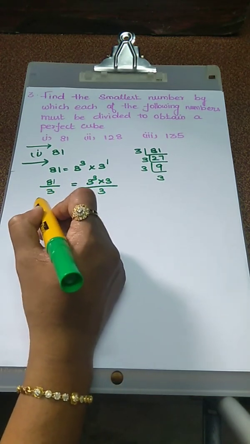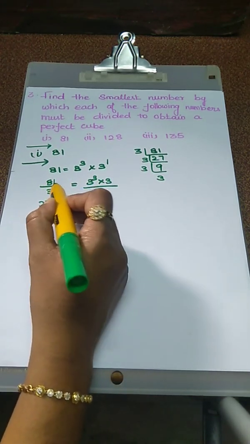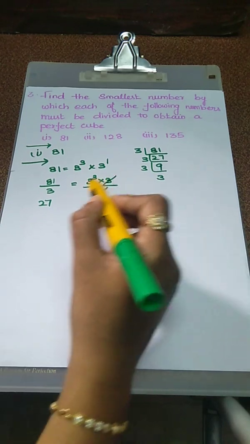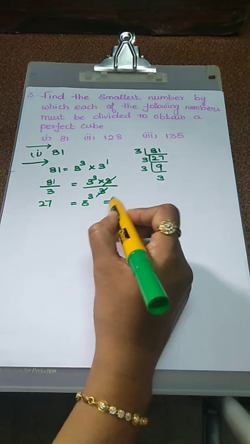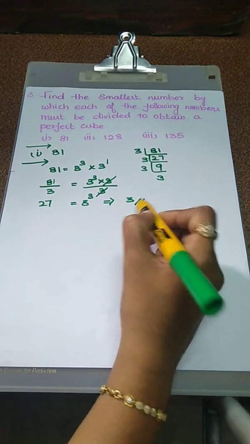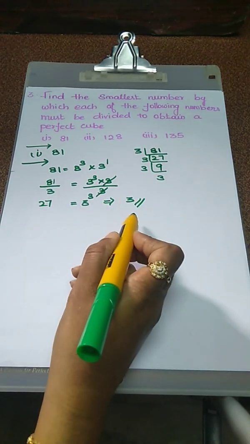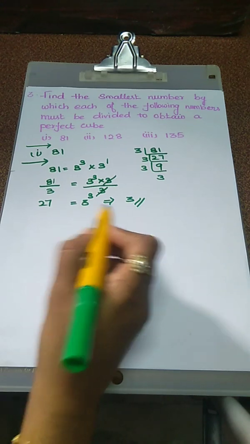So what is the value? 3 2s are 6, balance 21, 3 7s are 21. You just cancel the value. RHS 3 3 cancel, so 3 cube. Now taking cube root on both sides, easily we get the value 3. This is the procedure. The resulting perfect cube is 27, which is equal to 3 cube.